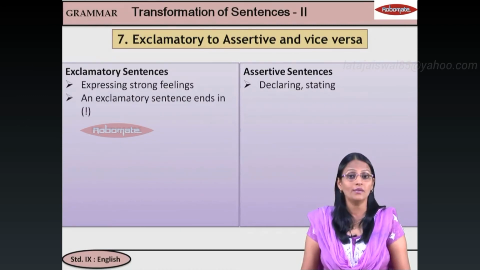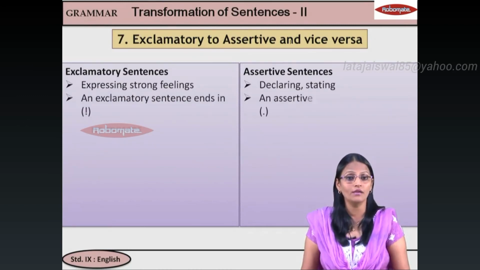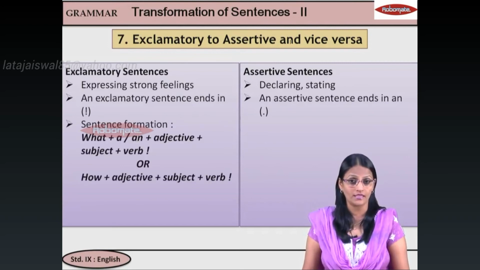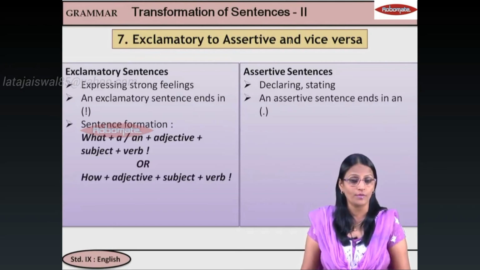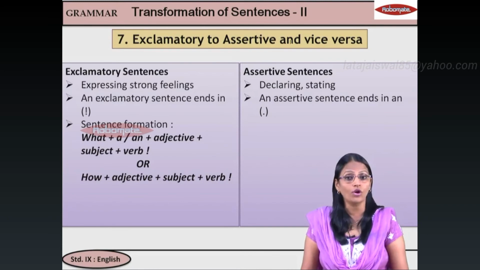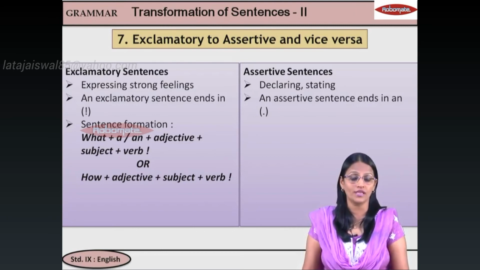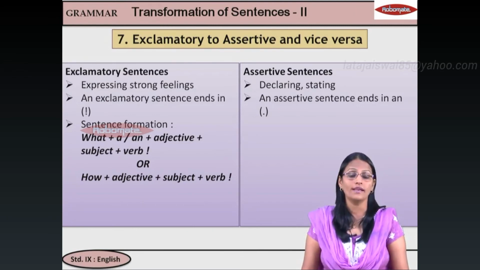Next, exclamatory ends in exclamatory mark, but assertive ends with a full stop. Next, the sentence formation. अब exclamatory में we have what or how. ये हमने पहले भी देखा. What a beautiful house it is or how beautiful the house is. दोनों statements for exclamatory, what and how.